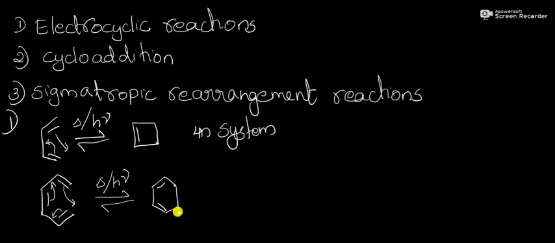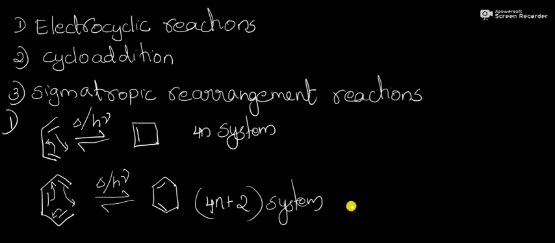And here there is a 4n plus 2 system, because the number of electrons participating in this case is 6: 2 plus 2 plus 2.